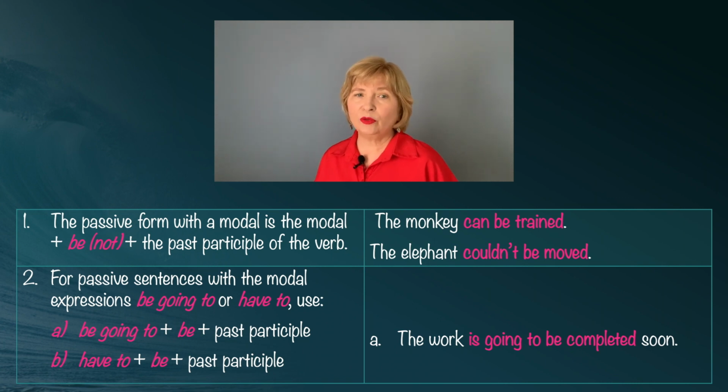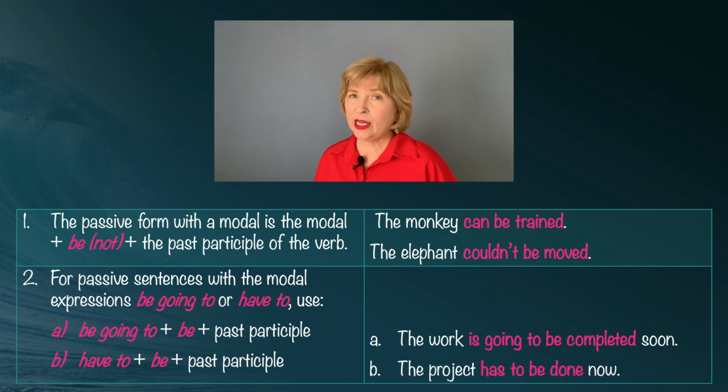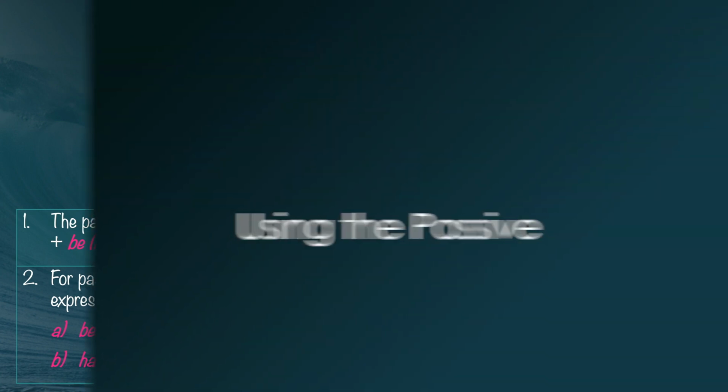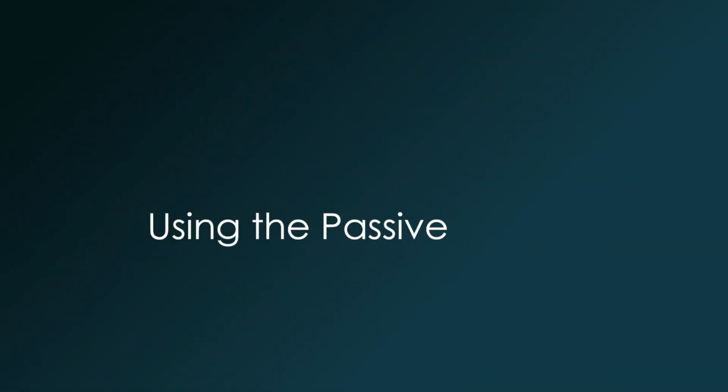An example for the have to form is, the project has to be done now. The auxiliary verb have is conjugated, just like be was in the last sentence. The project has to be done now. Got it? If not, be sure to send me a comment or a question. I'll answer you.